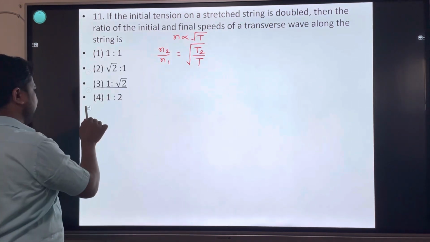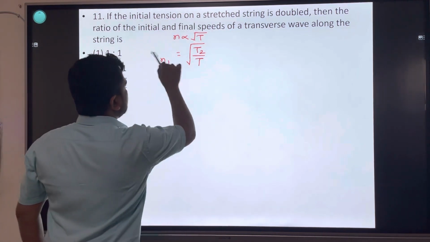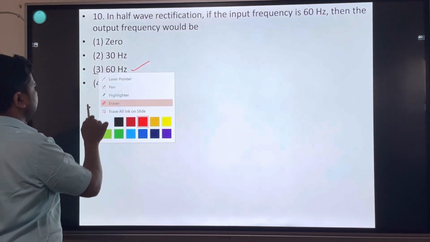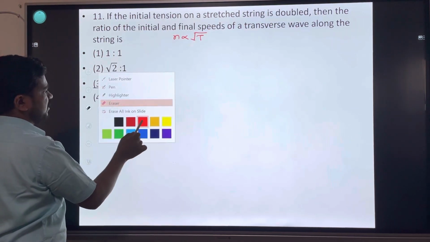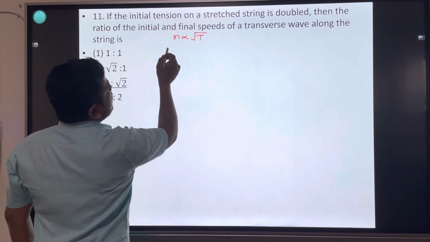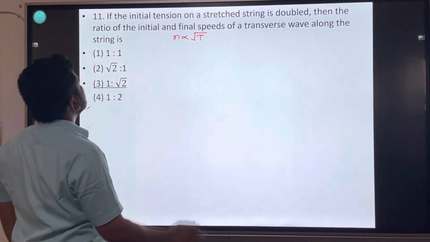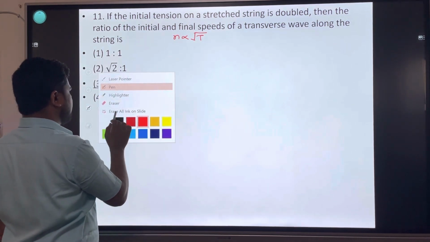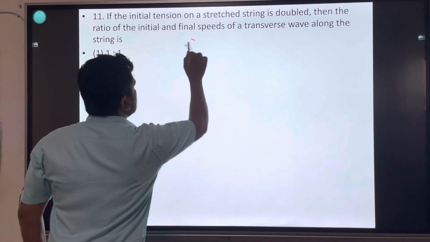ये नहीं बताया हमें. We have to solve. Initial tension and final tension, final speeds of transverse wave. Then the ratio of the initial and final speeds. Speed का क्वेश्चन है.